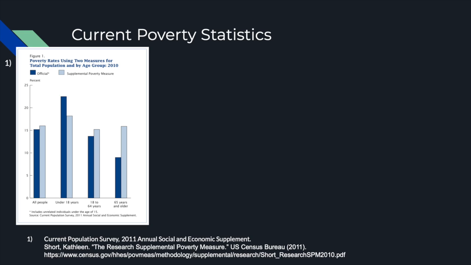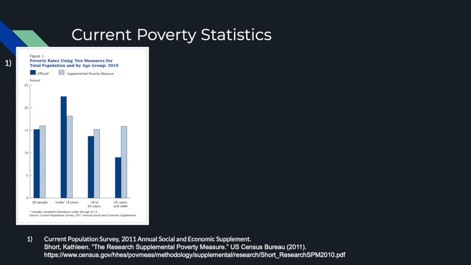The OPM generally undercounts poverty in comparison to the SPM. There is an exception for people under the age of 18. This is probably due to non-cash or SNAP benefits. In 2018, 11.8% of Americans were living in poverty, according to the OPM.